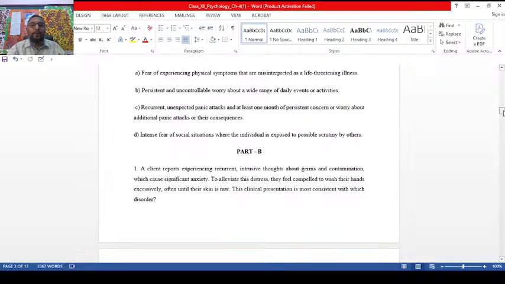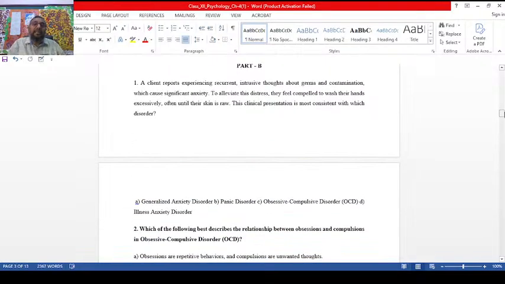Let's make a move to part B. Part B, here it is, applications are there. A client reports experiencing recurrent intrusive thoughts about germs and contamination, which causes significant anxiety, to alleviate this distress.